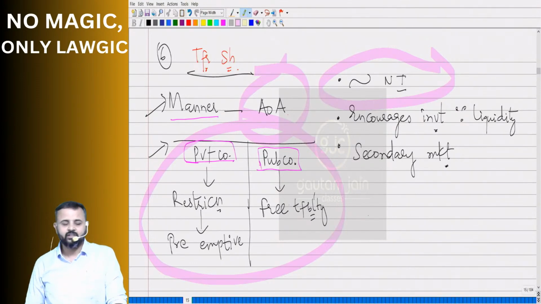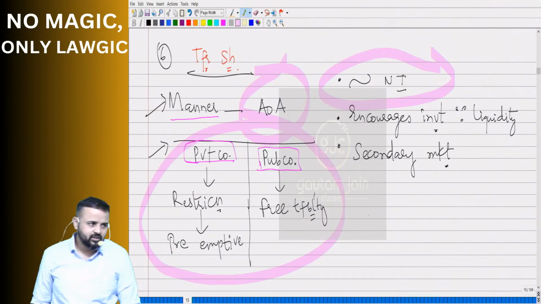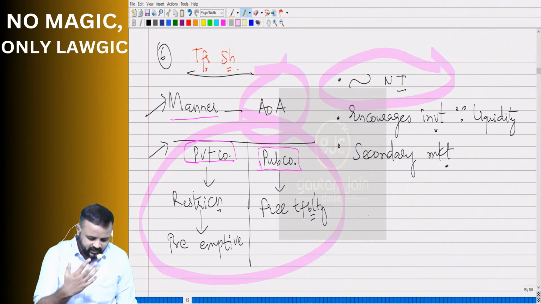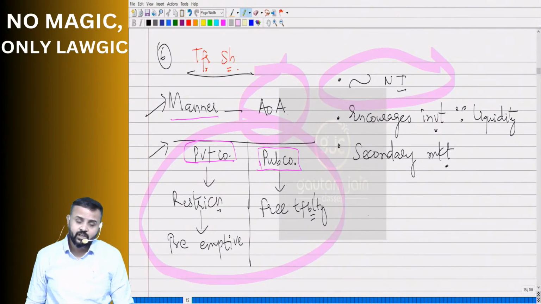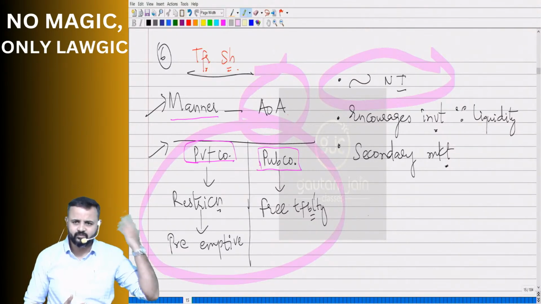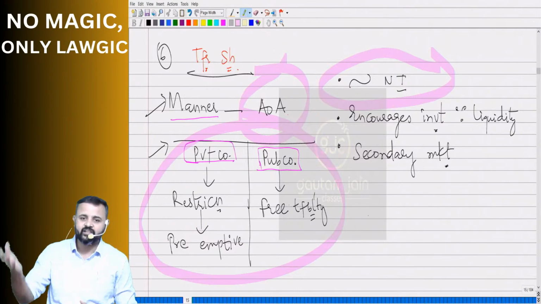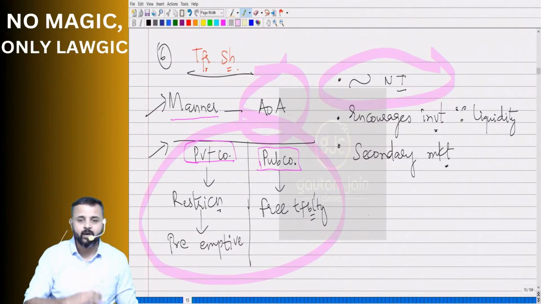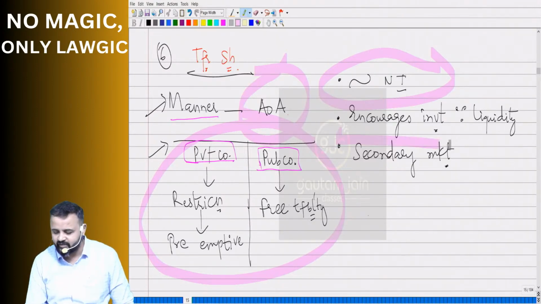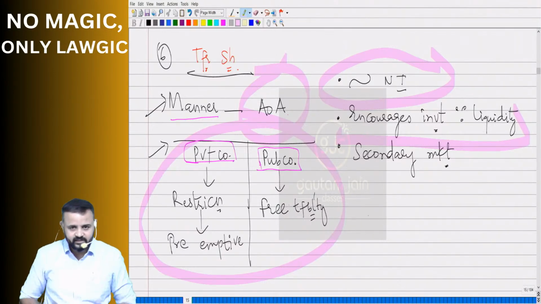Right, sir. Now Amina, who has purchased shares of a company, is in need of money. So can she sell her shares? Yes, sir. Later on, she earns some money from somewhere. So she has some surplus, some savings. So she wants to buy. Can she buy? Yes. That means whenever she wants, she can sell. Whenever she wants, she can buy. Don't you think this is providing liquidity? This is encouraging investment? Yes. This is encouraging investment.